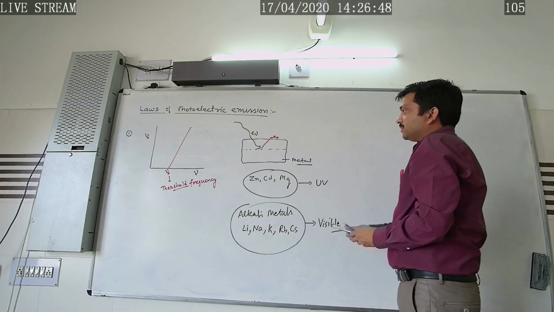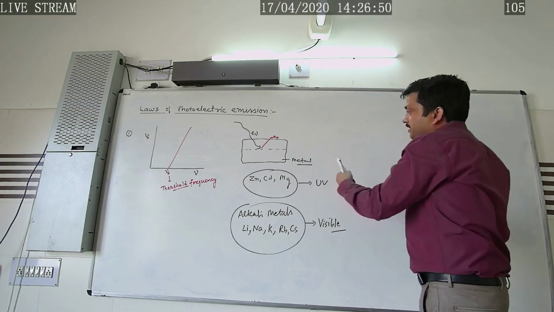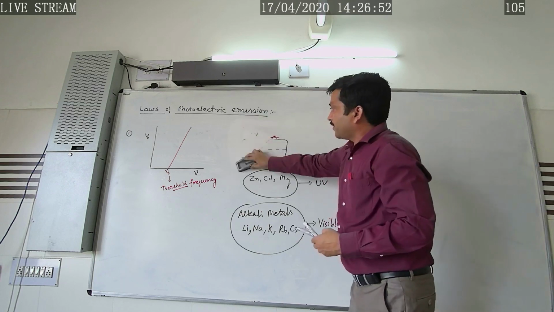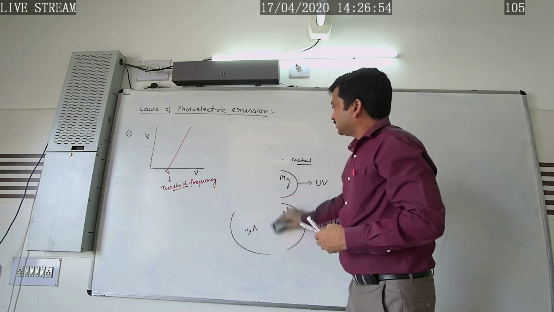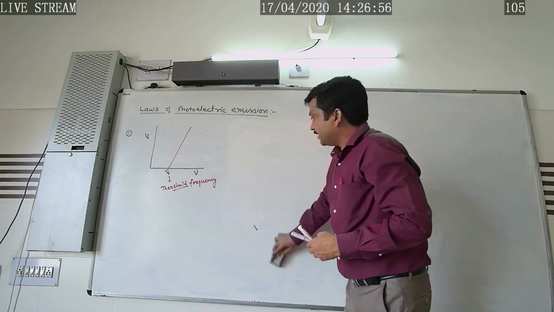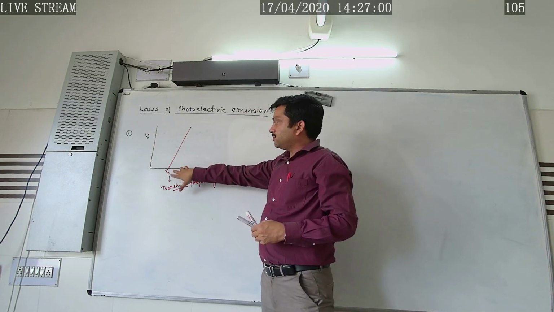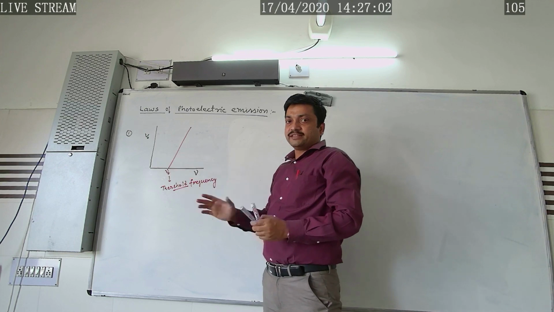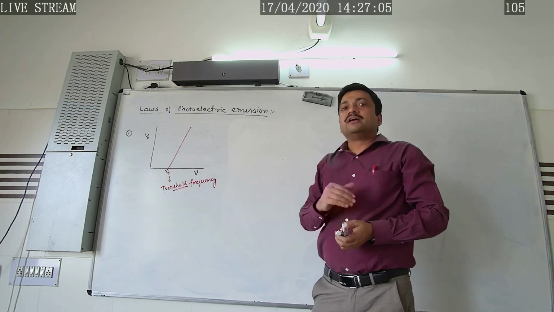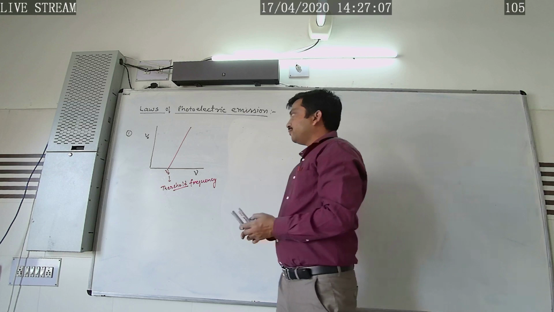So the first law was that photoelectric emission will take place only when the frequency of incident radiation is greater than the characteristic frequency of the metal, that is called the threshold frequency.